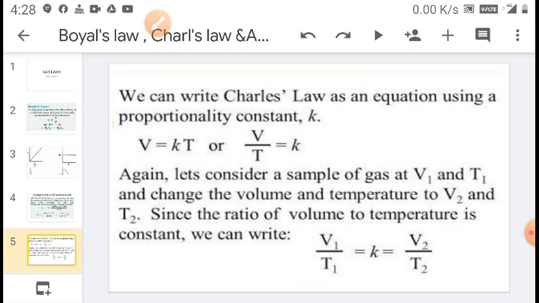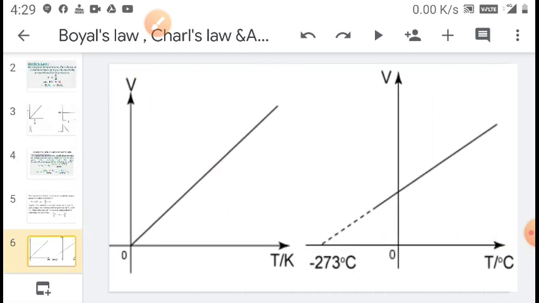Again, let's consider a sample of a gas at volume V1 and temperature T1 and change the volume and the temperature to V2 and T2. Since the ratio of the volume to temperature is constant, we can write V1 upon T1 is equal to V2 upon T2, which is equal to a constant. Now, the graph drawn between volume and temperature is shown in the figure. It is a straight line graph.